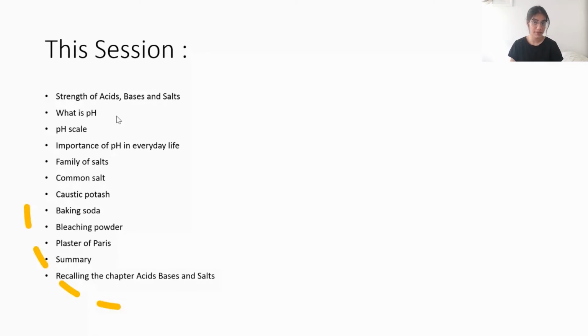Then we will make a summary of whatever we studied in this session, and after that we will recall the entire chapter Acids, Bases and Salts and recall which equations are important to know. So without any further ado, let us now begin this session.